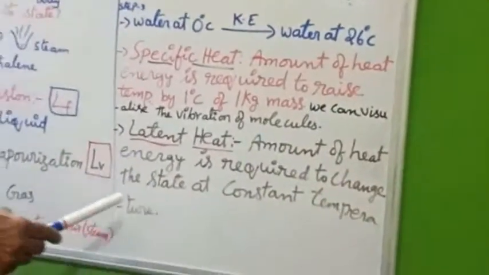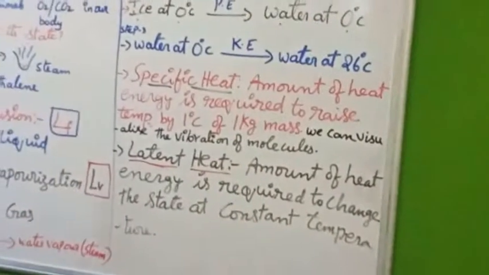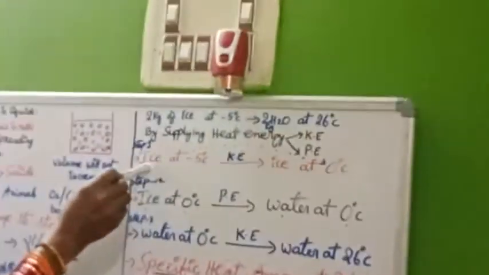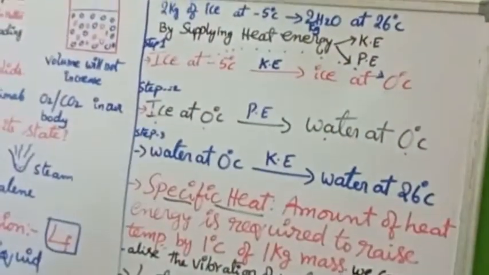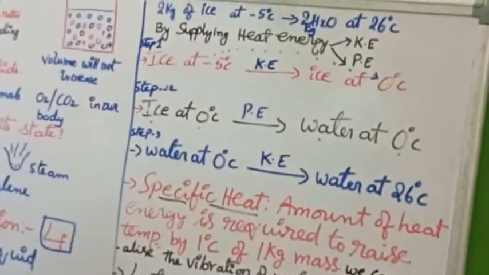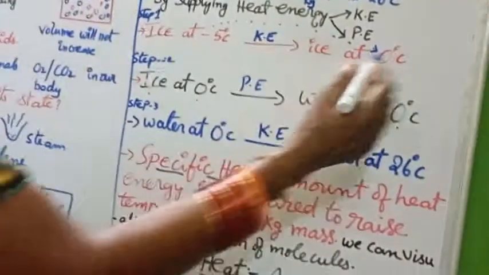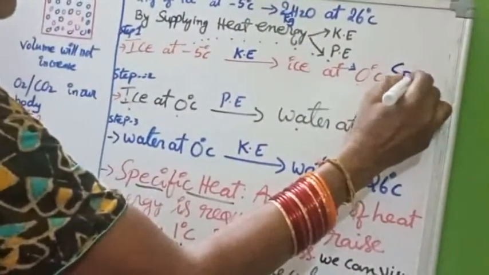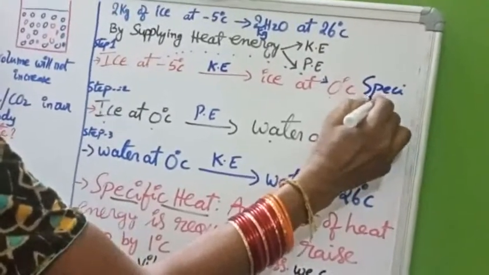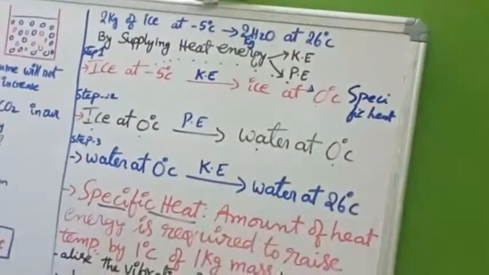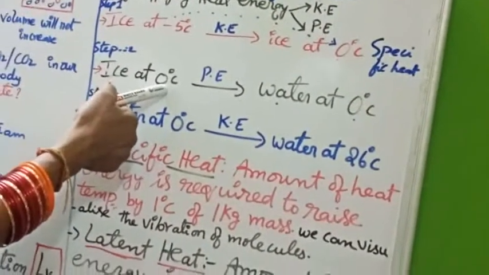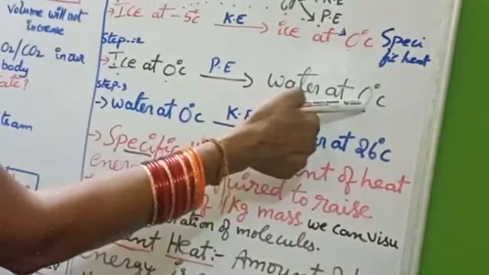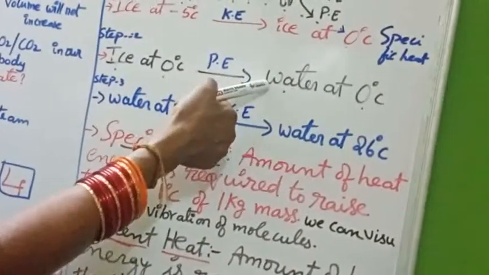For that, let us go back to step 1. Here ice at minus 5 degrees to ice at 0 degrees Celsius. What is to be used? Specific heat is used. Next, ice at 0 degrees Celsius changed into water at 0 degrees Celsius, only the state of matter changes.